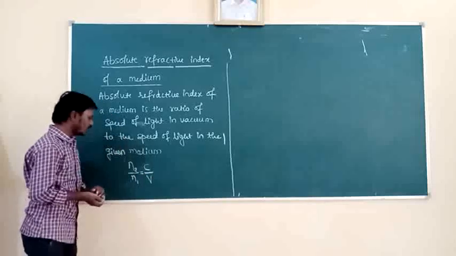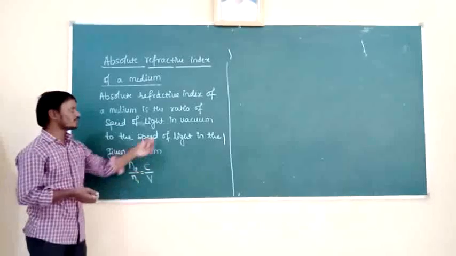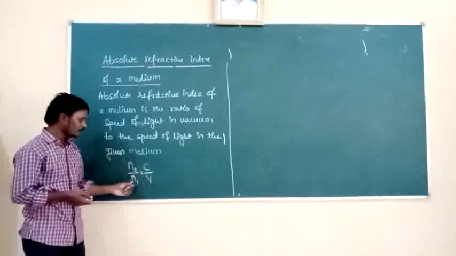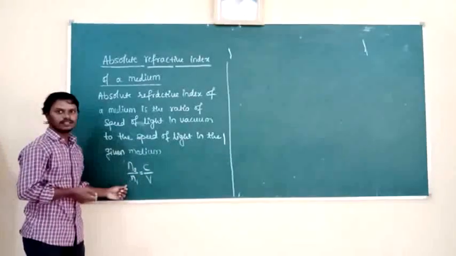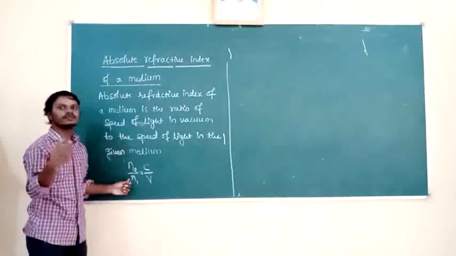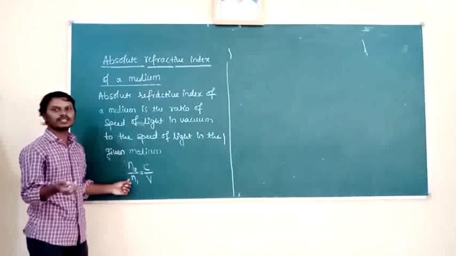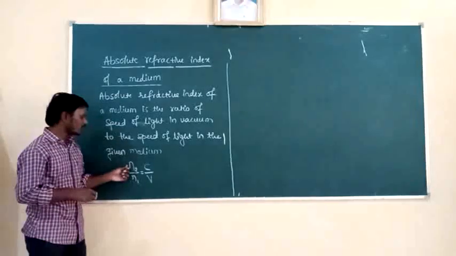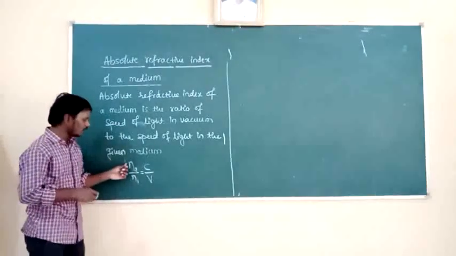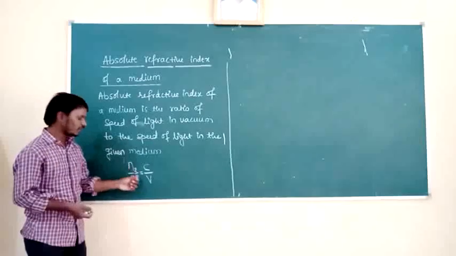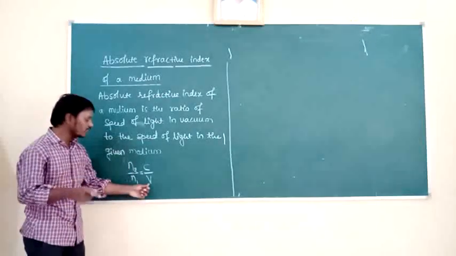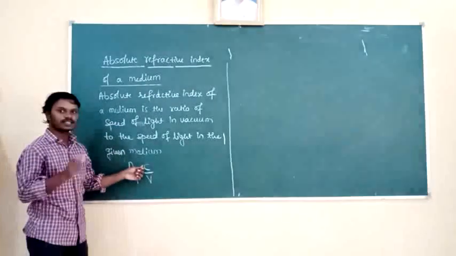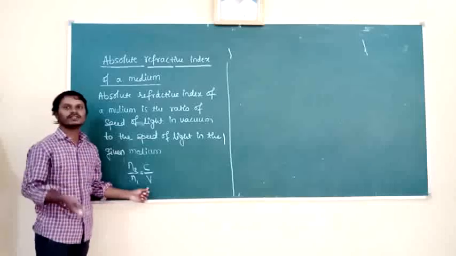Suppose the first medium is air or vacuum. Then the speed of light in vacuum is denoted by c, because they are inversely related. And the second medium is any other medium, except vacuum or air or free space. Then its refractive index can be taken as n2, and the speed of light in the given medium can be taken as v. Always v is less than c, meaning the speed of light in vacuum is greater than the speed of light in a given medium.